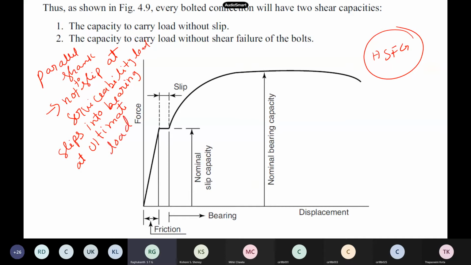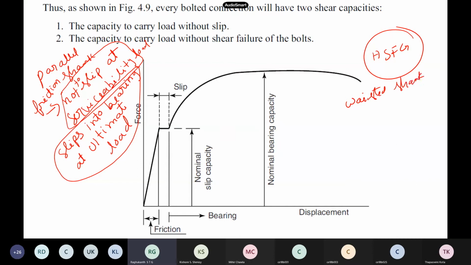It is designed like this. Under serviceability, the entire load will be resisted by friction. At serviceability load, everything is friction capacity. But once it reaches ultimate load, it will be resisted by bearing. Now if it is a wasted shank, the bolt is not allowed to slip at both service and ultimate loads.